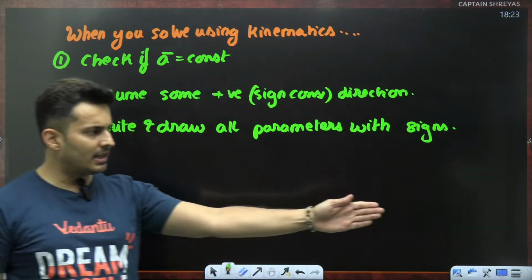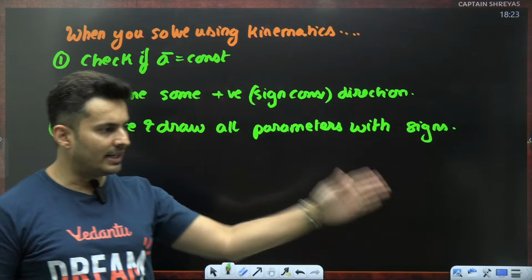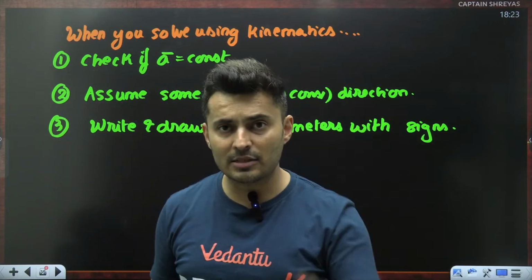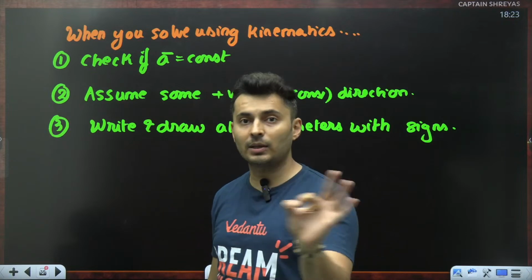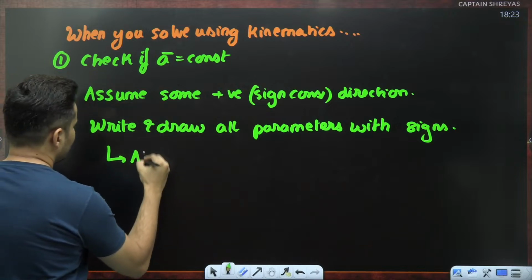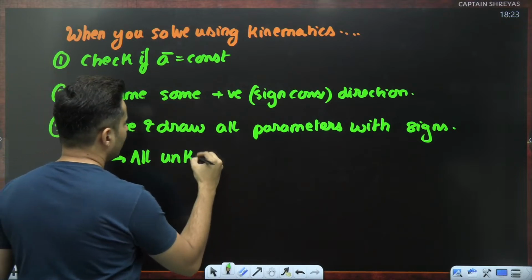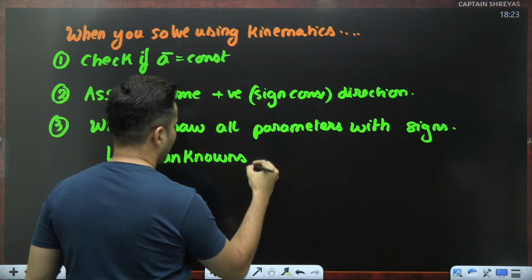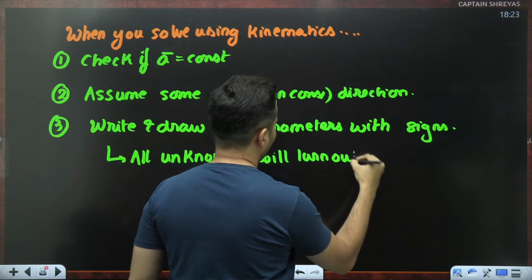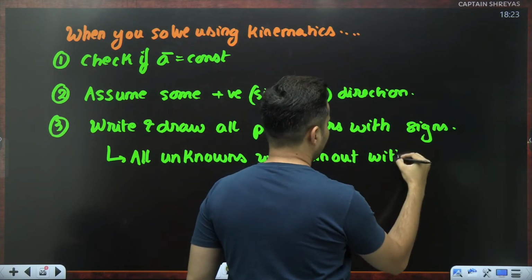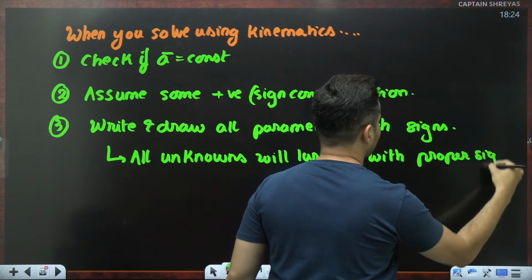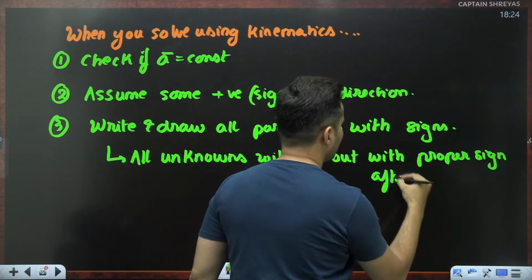If you have chosen right side as positive, all the vectors towards the right side will be positive. If you have chosen downwards as positive, all the vectors pointing downwards will be positive. But stick to it. All the unknowns will turn out with proper sign after solving.